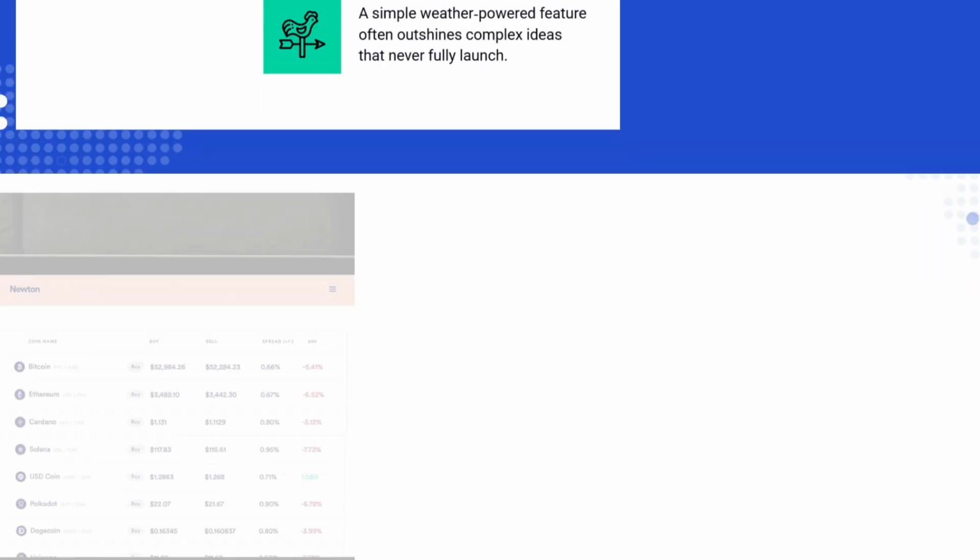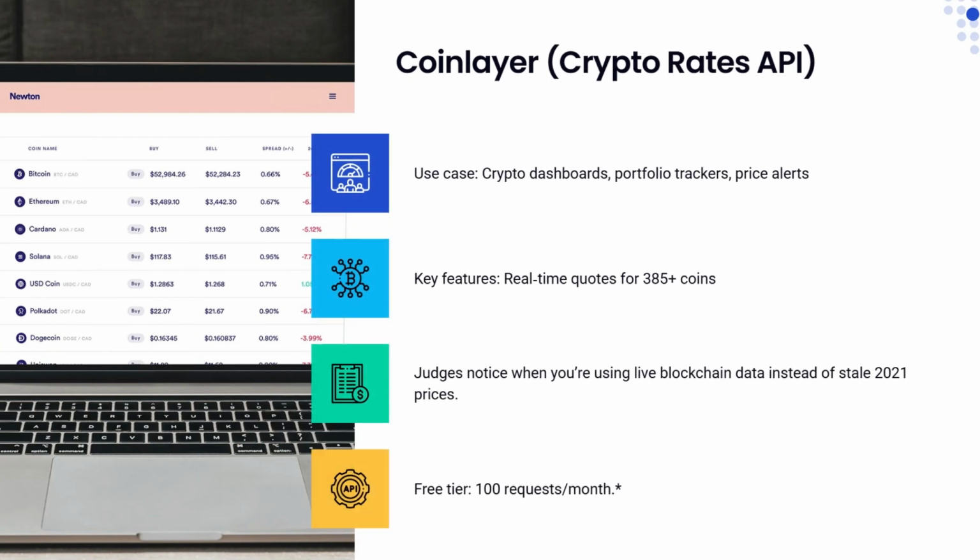Crypto bros, this one's for you. Coinlayer API gives you real-time cryptocurrency rates for 385 plus coins. Bitcoin, Ethereum, Dogecoin, whatever you need. The crypto space is hot right now, and judges notice when you're using real live data instead of hard-coded prices from 2021. Free tier gives you 100 requests monthly. Honestly perfect for a hackathon demo.